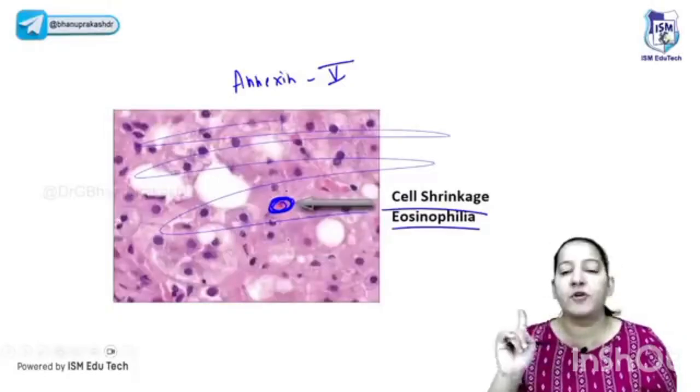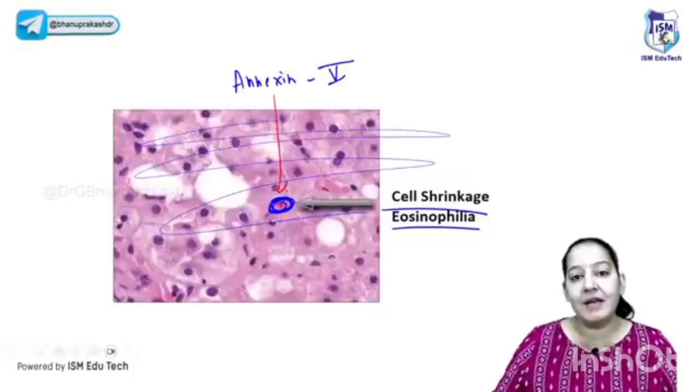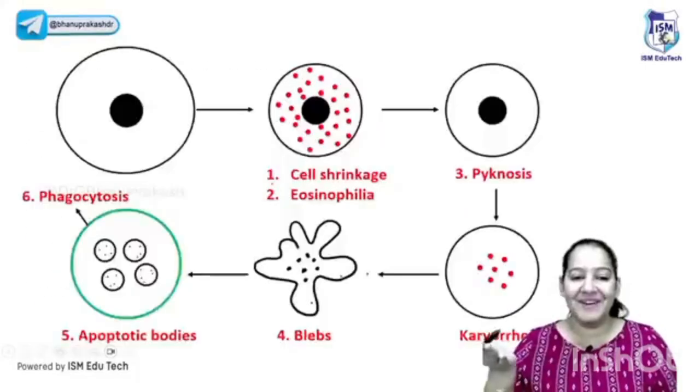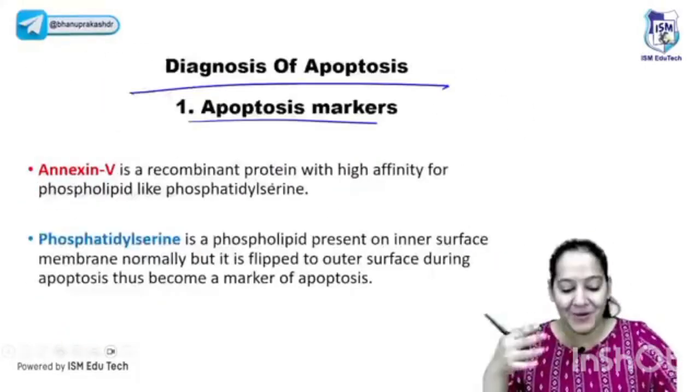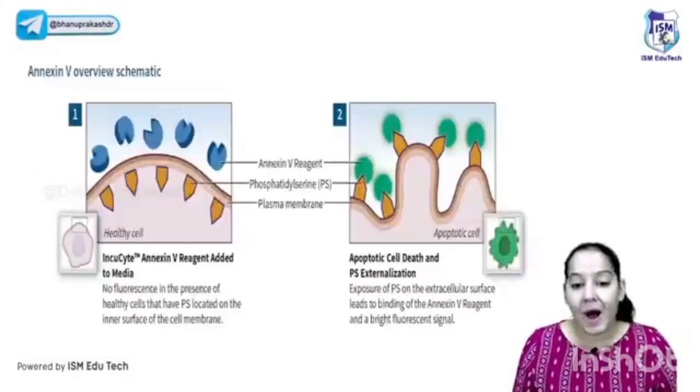Say yes. So what is the name of the marker? It's a very important PYQ. Annexin 5. You should ask me a question, ma'am, why is annexin 5 picked only by the apoptotic cell, not by other cells? What is the principle behind that? Please ask the questions. The more questions arise in your mind, the more retention power you will have. Okay. So the apoptotic marker annexin 5 is there. That is highlighting the apoptotic cell. But why? The question is why.